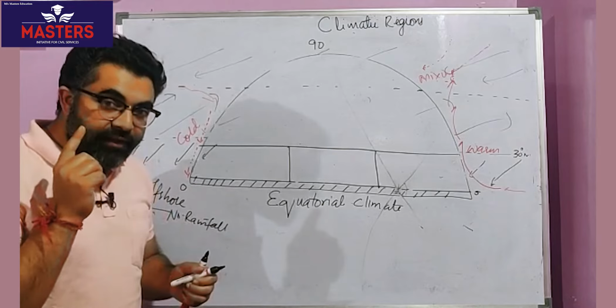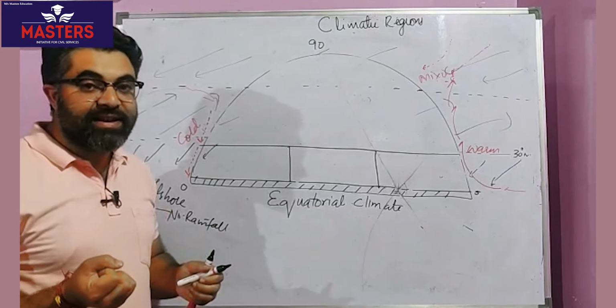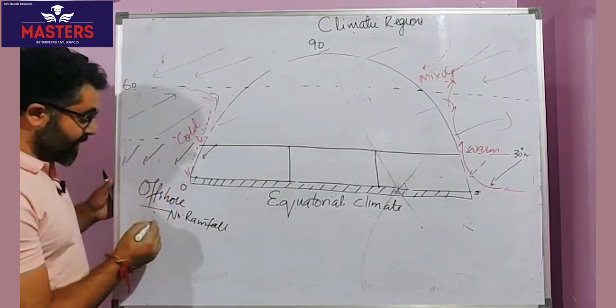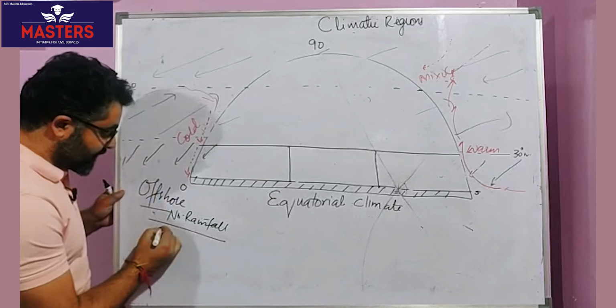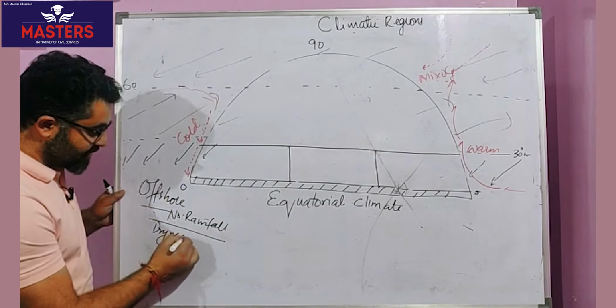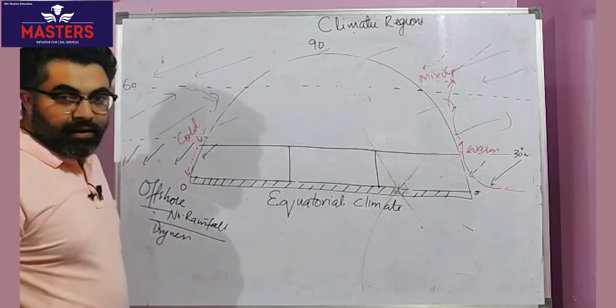So wherever we have a cold water zone, it generates cold air masses which are denser, therefore subside, and subsiding air masses lead to dryness. So because of cold water, there is dryness. So this much of the concept that I am referring to.